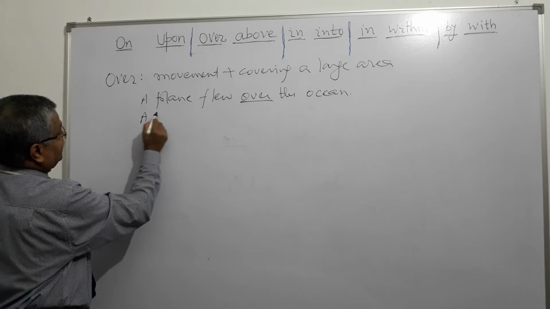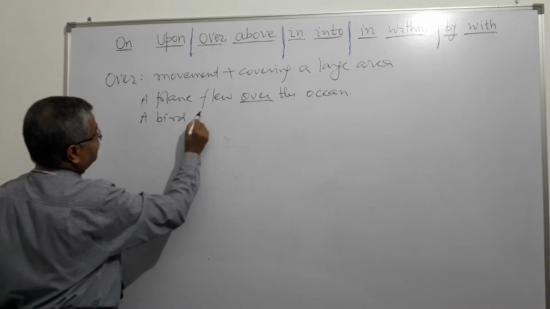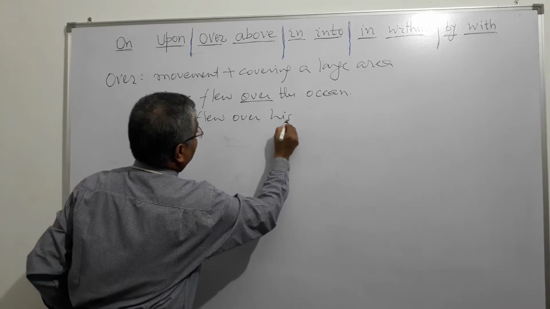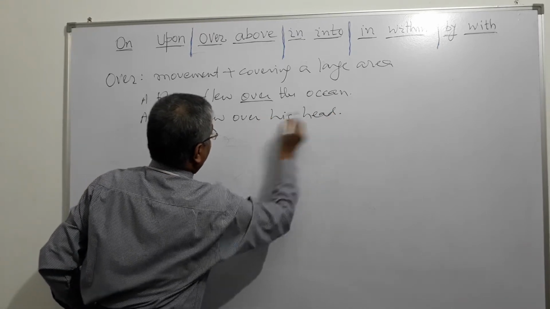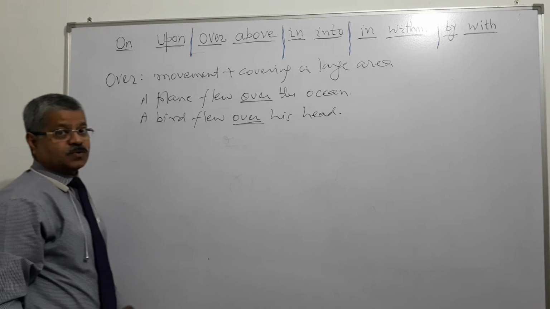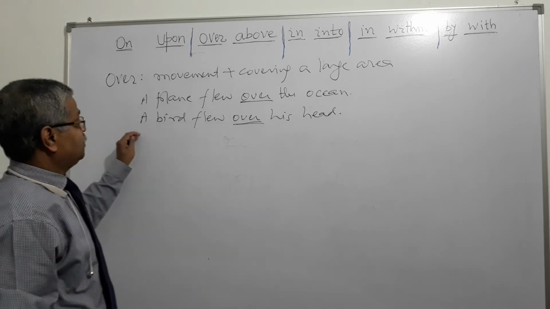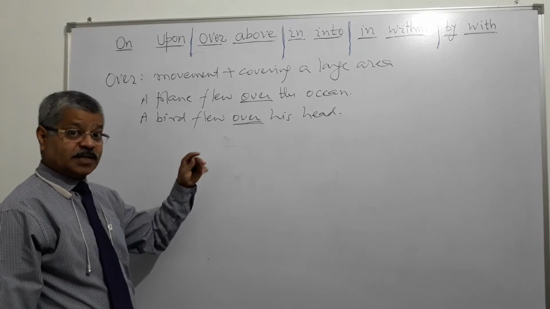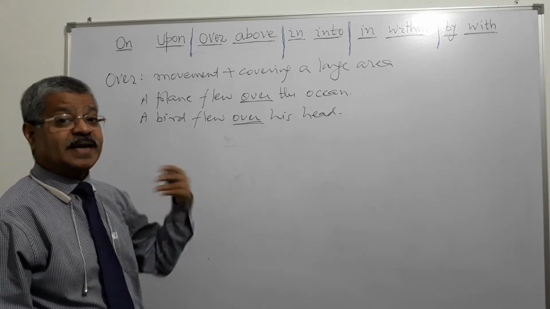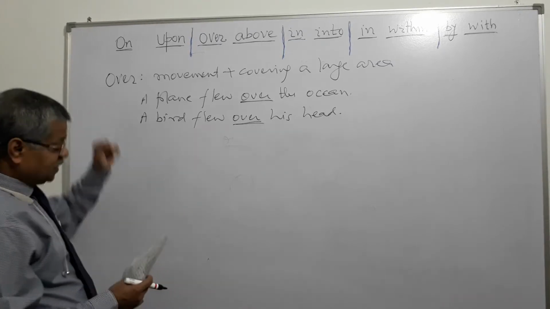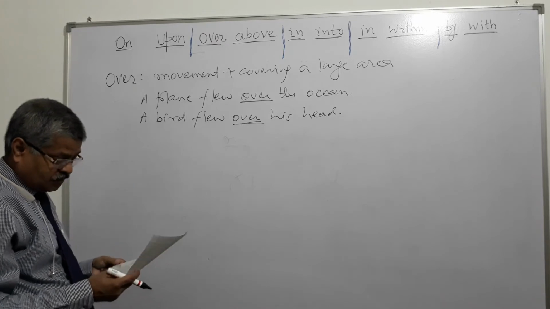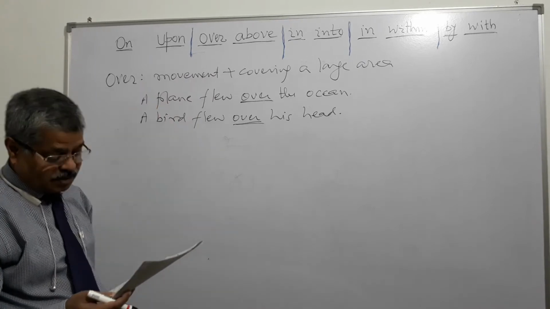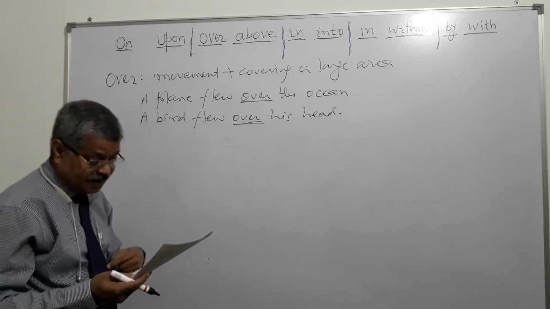Same way we can say a bird flew over his head. He was sitting outside his house, he was sitting in a chair, a bird flew over his head, right? So movement is also there and covering of some area is also there. In case of over, it conveys a sense of movement as well as a sense of covering a large area or some certain area.